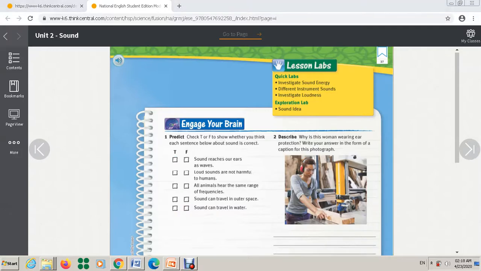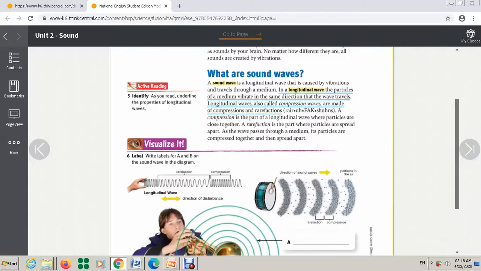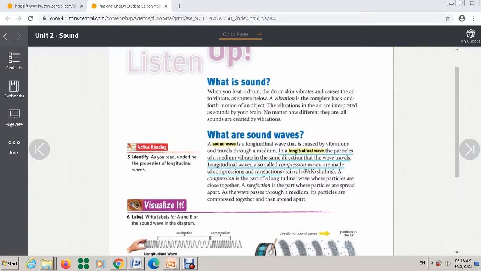Let's continue by talking about this lesson by studying page 38. On this page I want you to understand and memorize the meaning of vibration. This part is very important. Complete back and forth motion of an object. Here also I want you to memorize all of this paragraph. All of this paragraph is very important.